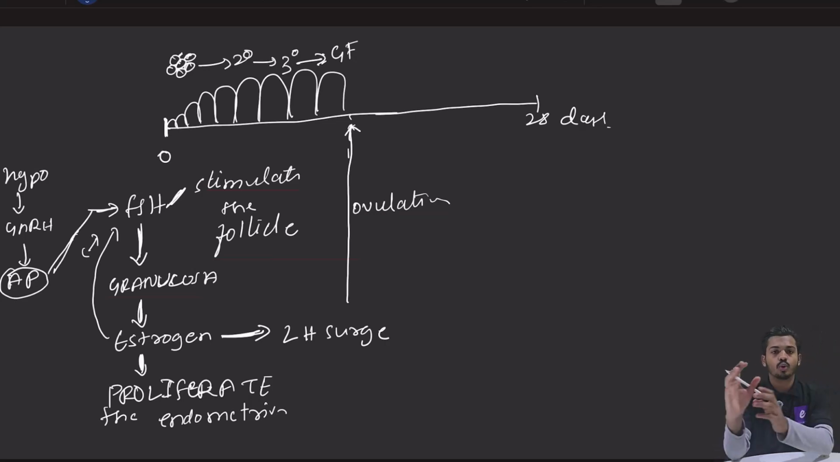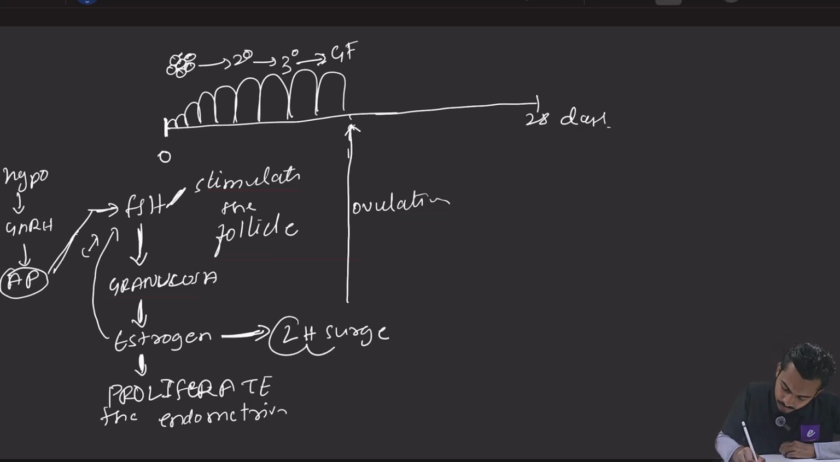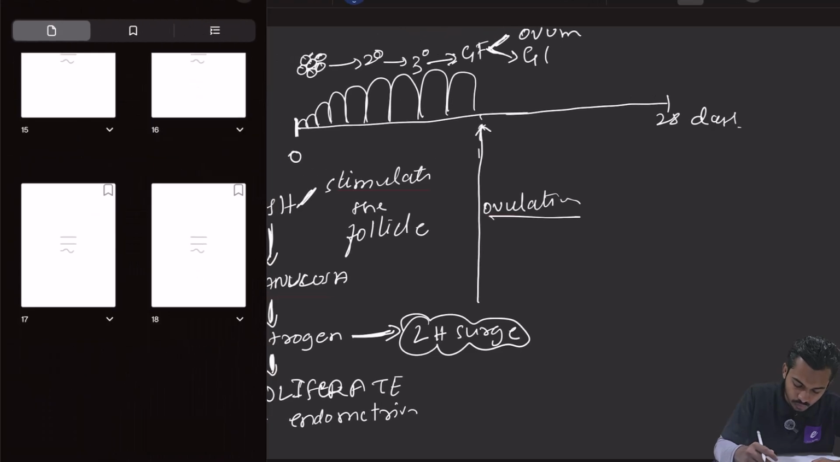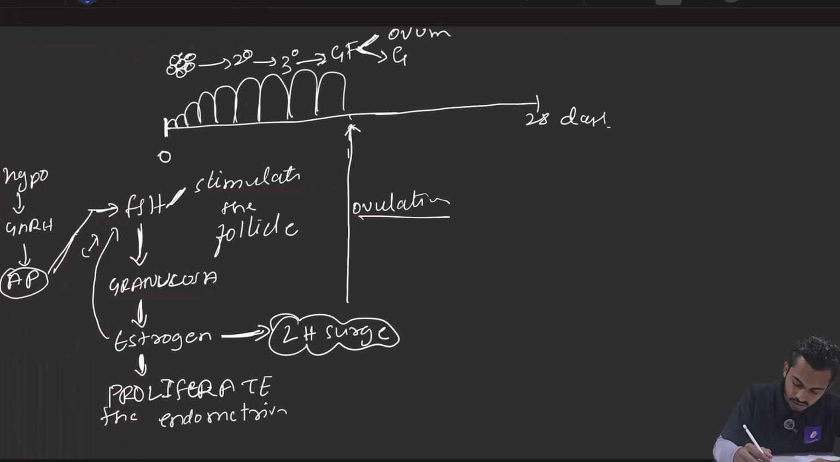And it will release ovum. So because of LH surge, there is ovulation. Because of ovulation, this Graafian follicle will rupture and it will release ovum. So बचा हुआ Graafian follicle क्या बनेगा दोस्तों? बचा हुआ Graafian follicle will become corpus luteum. It will become what? Corpus luteum.